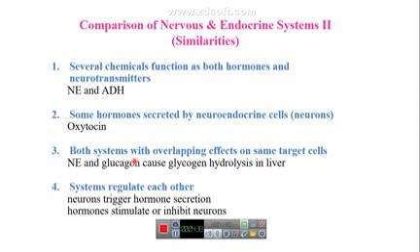Both systems can also secrete some products that affect the same target, like norepinephrine and glucagon.